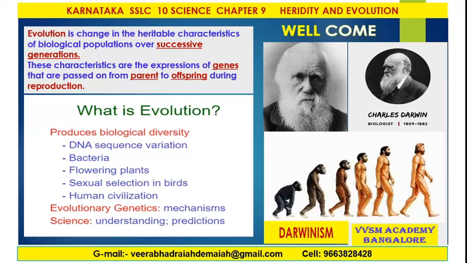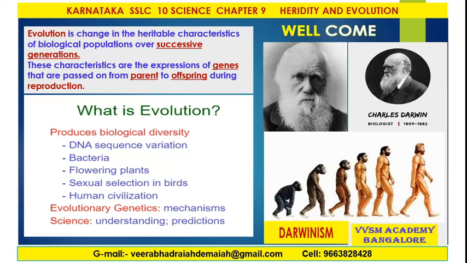What is evolution? Evolution produces biological diversity. DNA sequence variation, that is deoxyribonucleic acid sequence variation. Bacteria, which are responsible for evolution. Flowering plants, which are responsible for reproduction in the plant kingdom. Sexual selection in birds. Human civilization. Evolutionary genetics. Mechanisms. Science, understanding and predictions in biology.